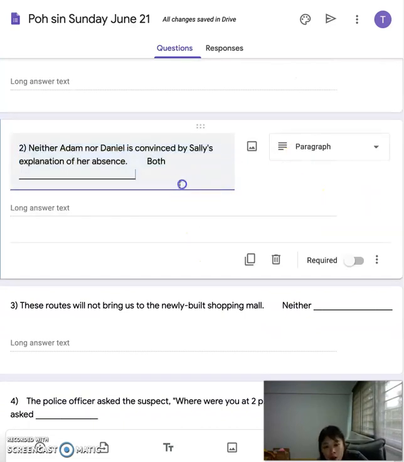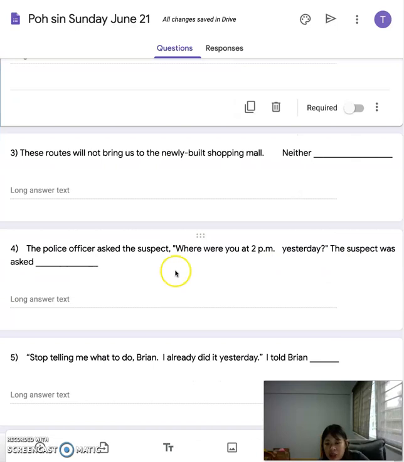Now both, we did it last Monday only. And what did I tell you? Both is a very tricky one because when you have both, it means plural. So the is here later, you must be very careful. Now next one. Neither will give you nor. Neither something nor something. So this question is a bit tricky. These routes, they never give you 2 different nouns. So in the exam, if they give you the word this route, you can change it to neither this route nor that route. You break them out to this or that. So neither this nor that.